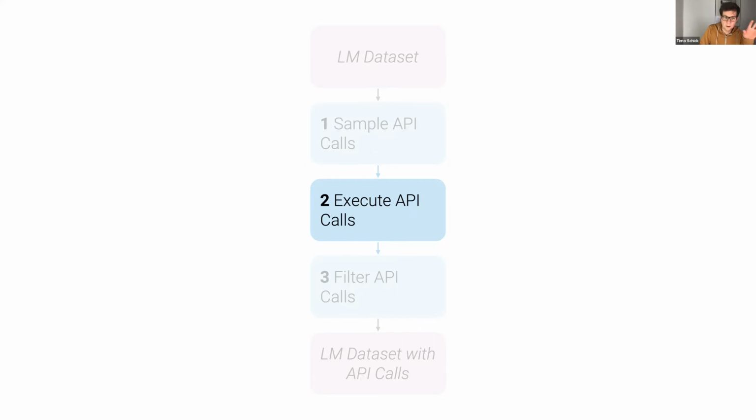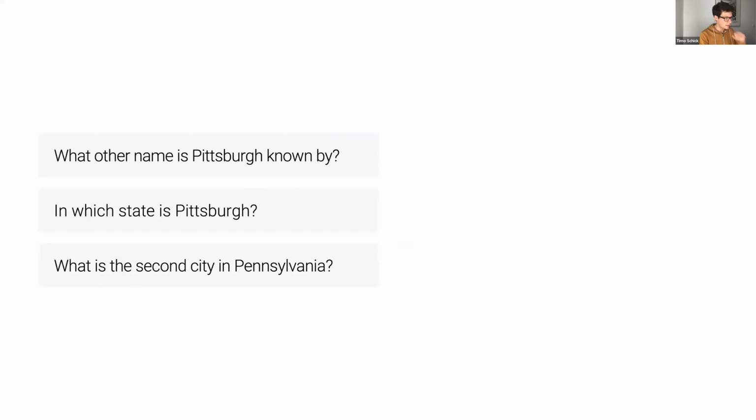How this is done, of course, depends on the API, depends on the tool that we want to use. This might be something complicated where we need to call another language model. It could also be something very simple, like just adding two numbers using a calculator. In the case of the question answering tool that I've shown so far, things are fairly simple. We just use another language model that was trained to answer questions using retrieval.